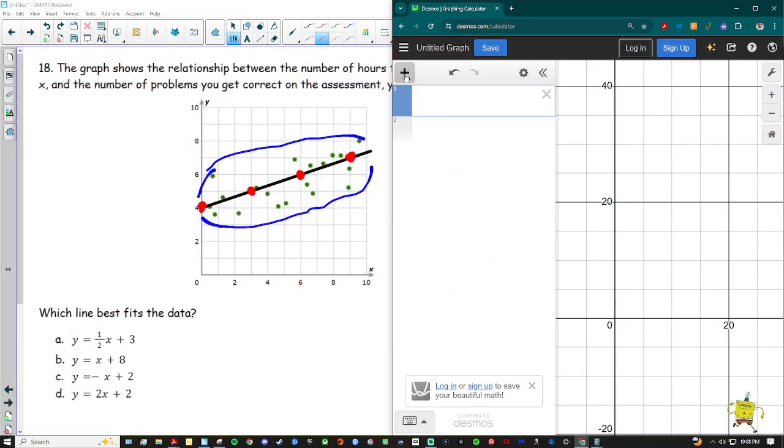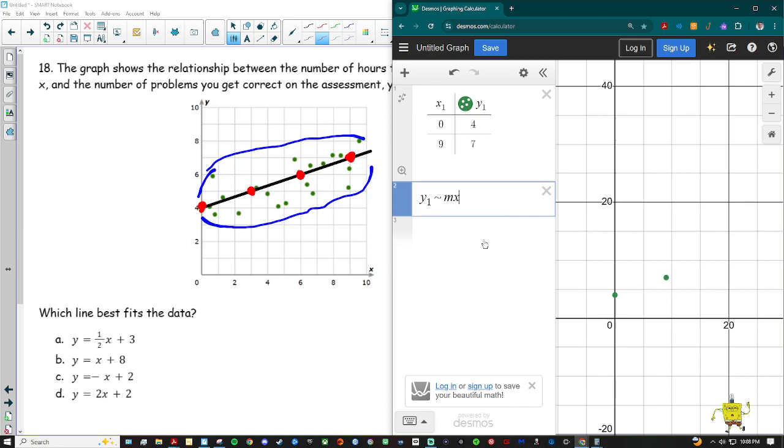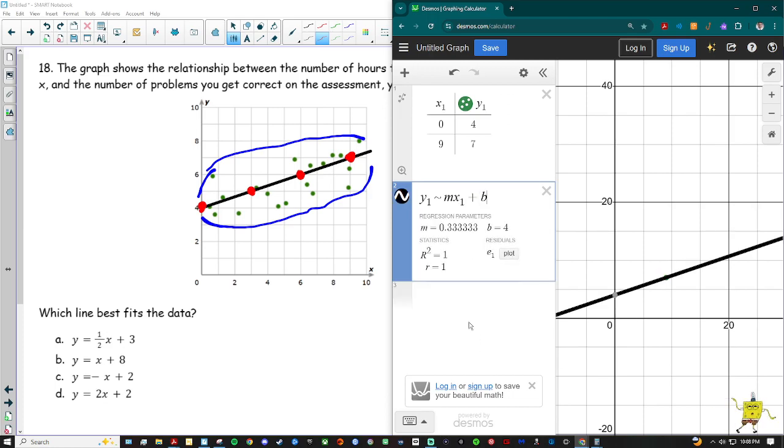So I'm going to type in a table and I'm going to pick 2 of them. I'm going to do 0, 4. And I'm going to do 9, 7. I'm going to put in my cheat code. Y1 squiggly mx1 plus b. Okay, I have my m value and my b value. Now, you can see none of these actually match any of these. And this can happen sometimes. So we're going to look for which one is closest.